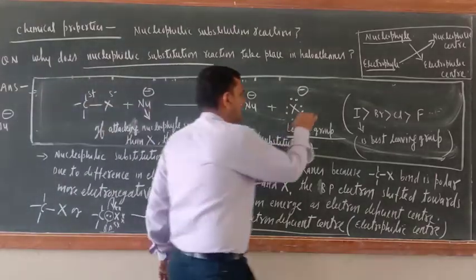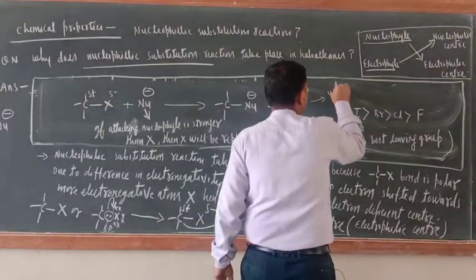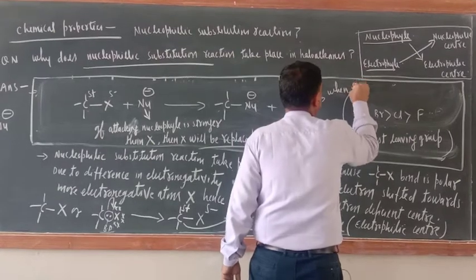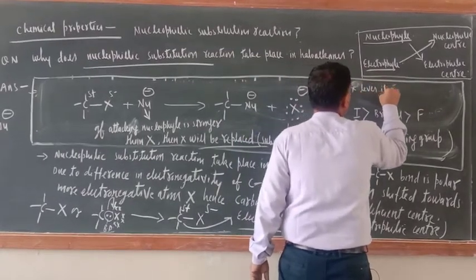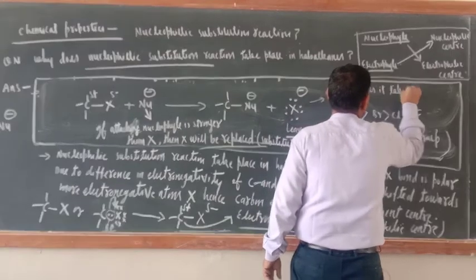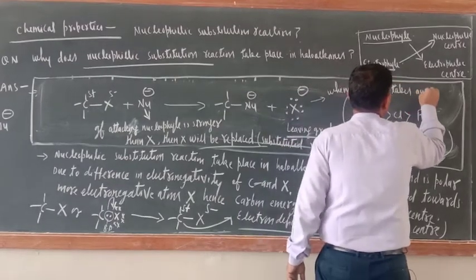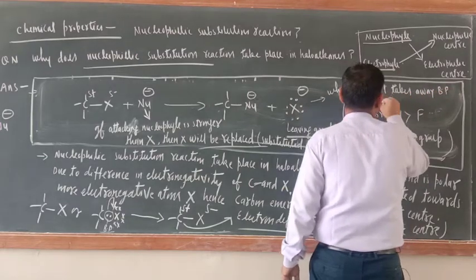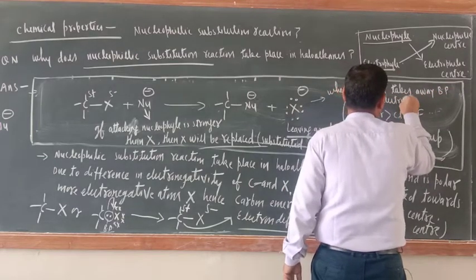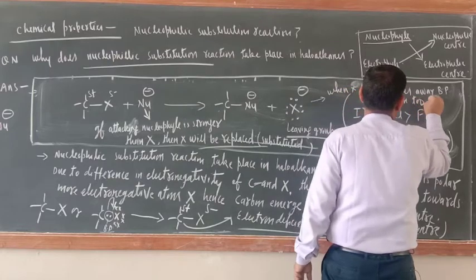Here you can write, when X leaves, it takes away bond pair electron 2.